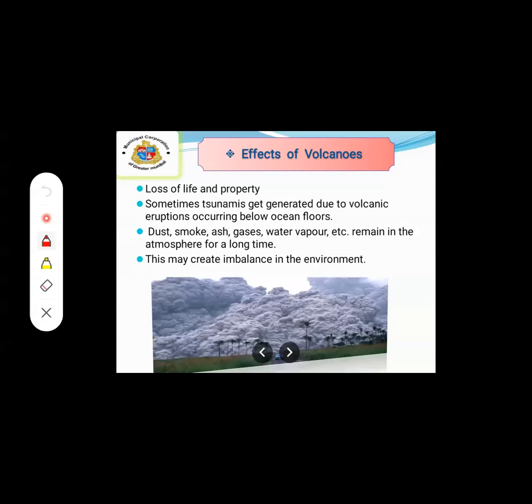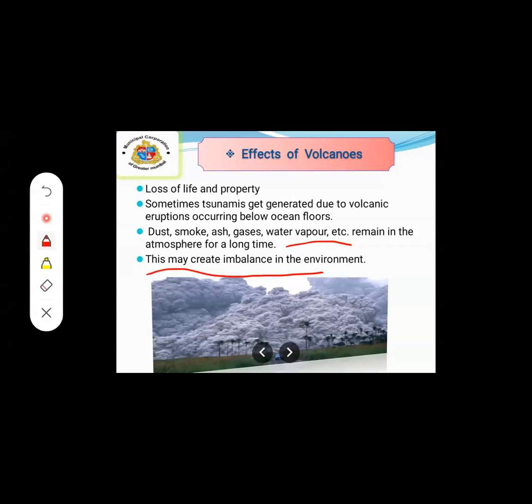Then because of pollution, dust, smoke, ash, gases, water vapor, etc., which remain in the atmosphere for a longer time, this may create imbalance in the environment.